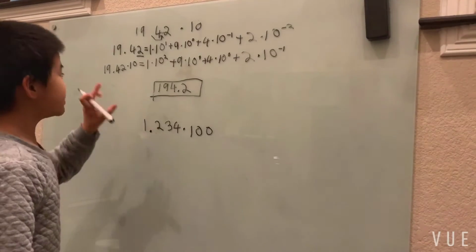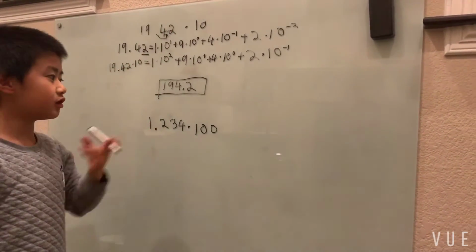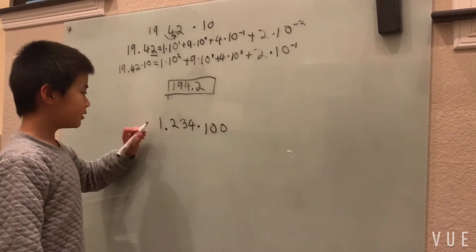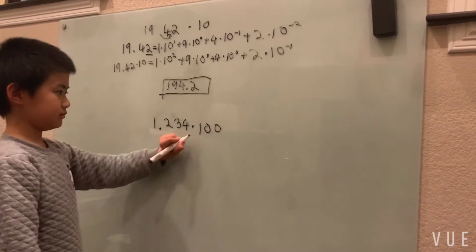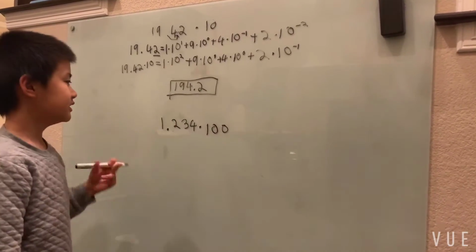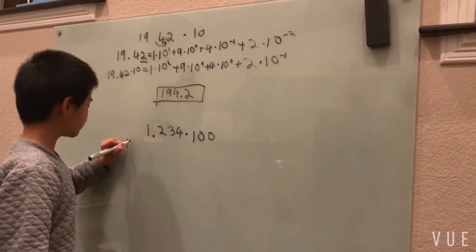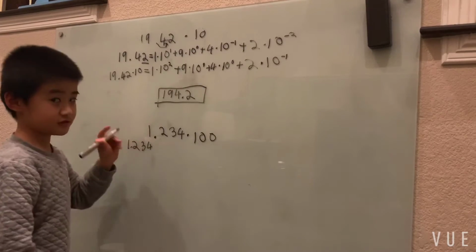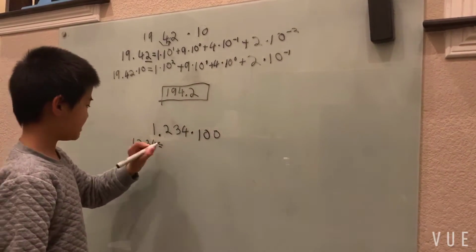So now we're going to walk you through the process of moving our decimal points over one more time, just so that you're familiar with it. So 1.234 times 100, it's multiplied by 100, not 10. Just another way to express it. So again, we're going to break out our place values. We just swap our decimal point around, but let's break it out anyway.